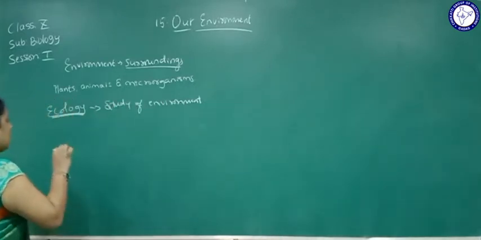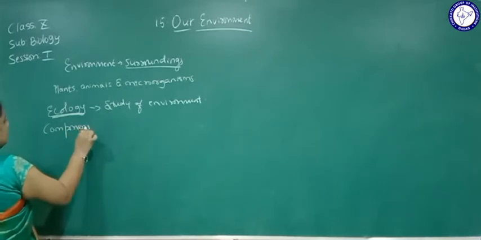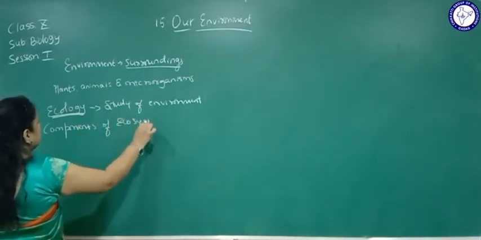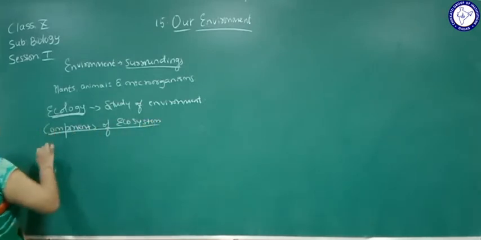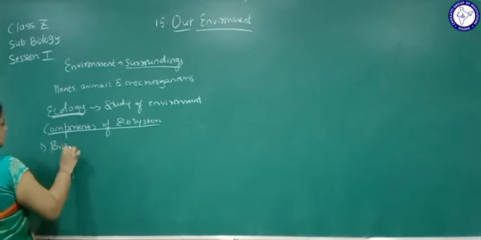So components of ecosystem. First one, the biotic components.